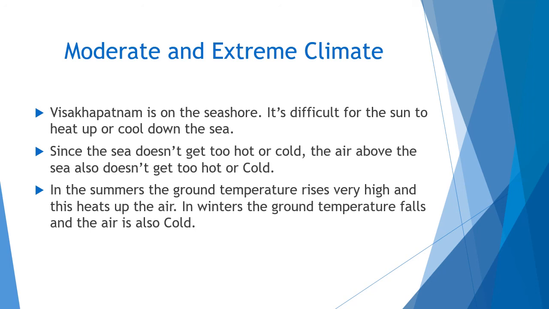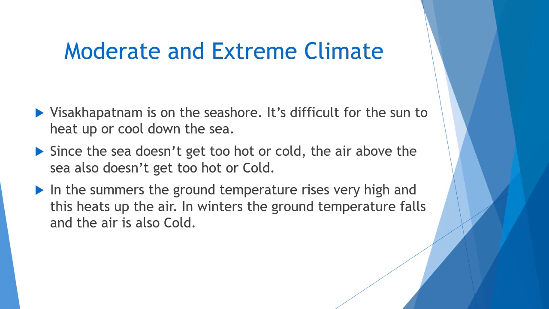For example, in Delhi in summer, the temperature reaches almost 50 degrees Celsius. At the same time, in winters, it goes down to 5 degrees Celsius also. Because of the air in the interior parts, it may be extremely hot or extremely cold.